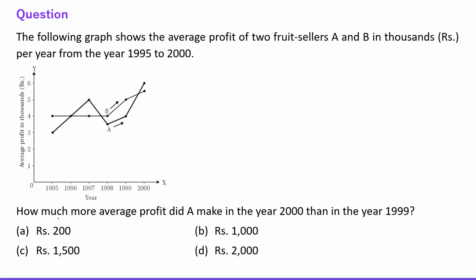How much more average profit did A make in the year 2000 than in the year 1999? 2000 and 1999. See everyone, 1999 and 2000. In 2000, A is making approx 6, right? And in 1999, A is making approx, it is very close to 4, right? So obviously 4000 and 6000, what is the difference? The difference is 2000, right? So answer D is the correct choice. Okay, all right. Next one.